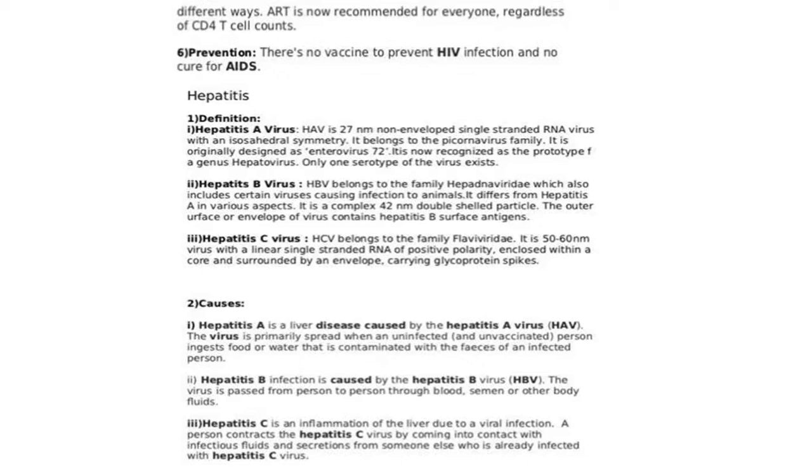So sterile syringes and other injecting equipment should be used to prevent HIV transmission from one person to another.